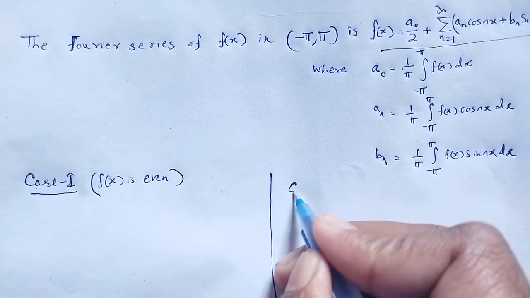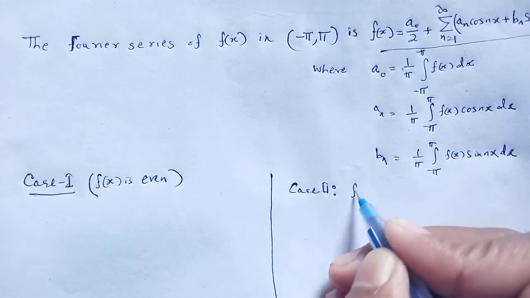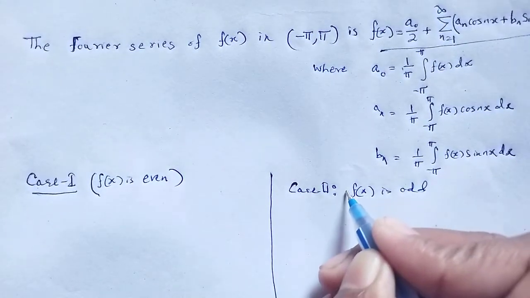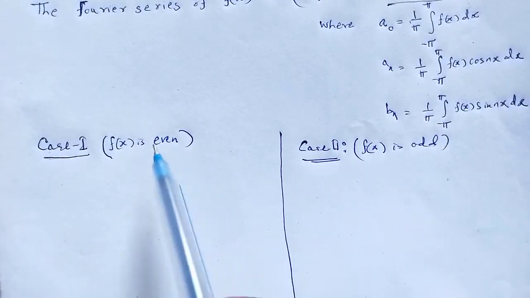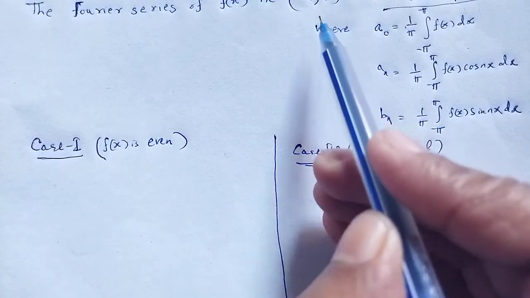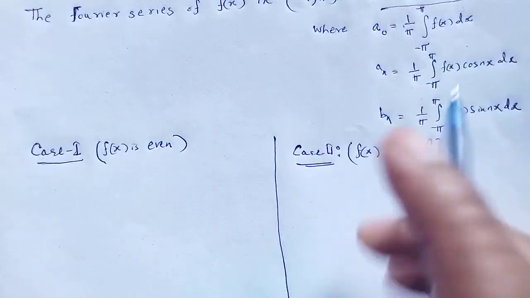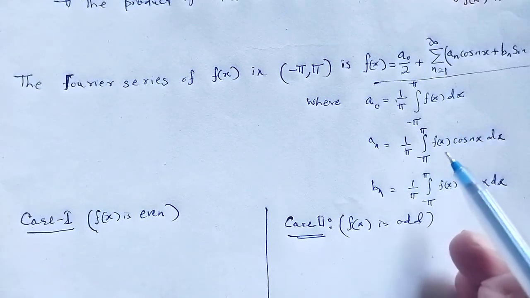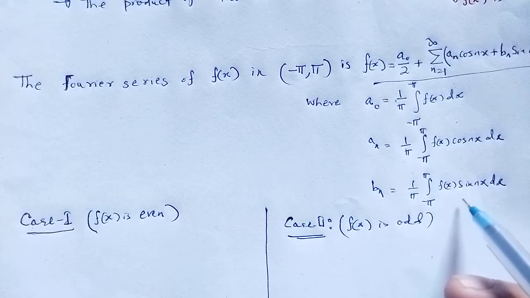And here case 2, when f of x is even, in the range minus pi to pi, we have a term like f of x sin nx.